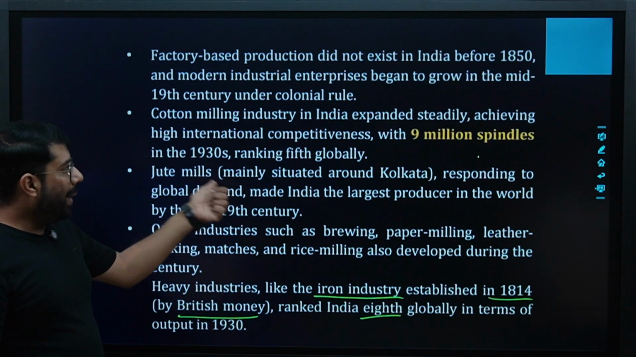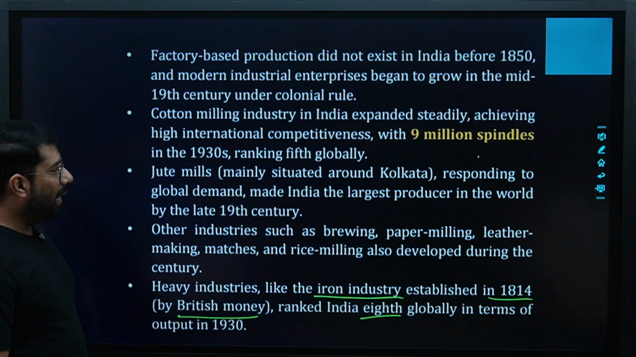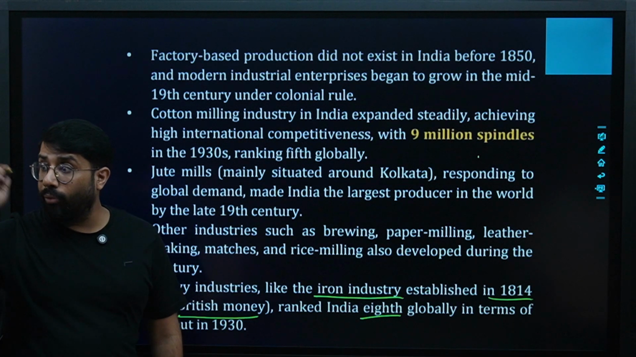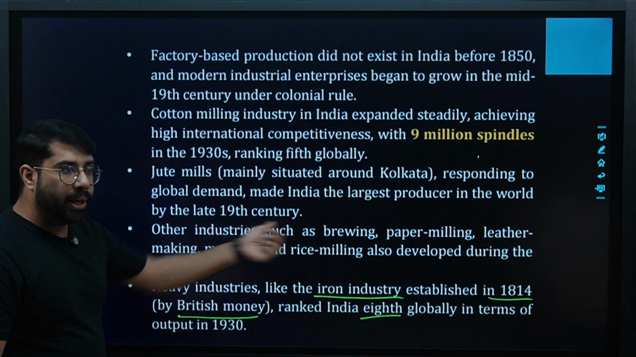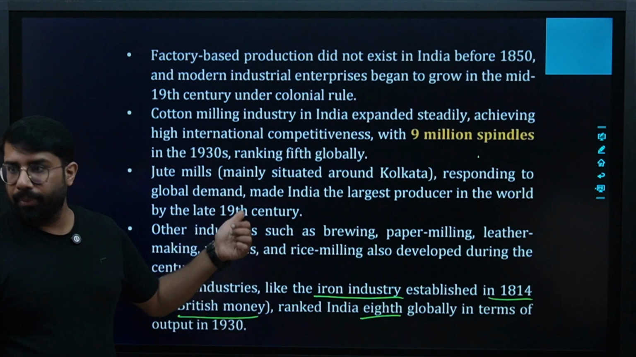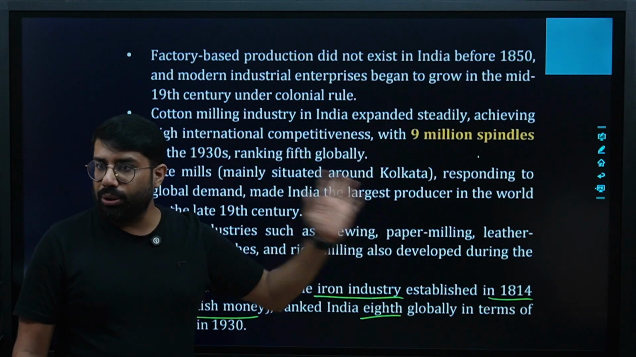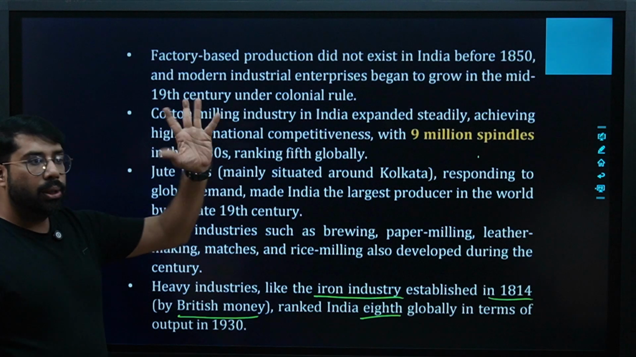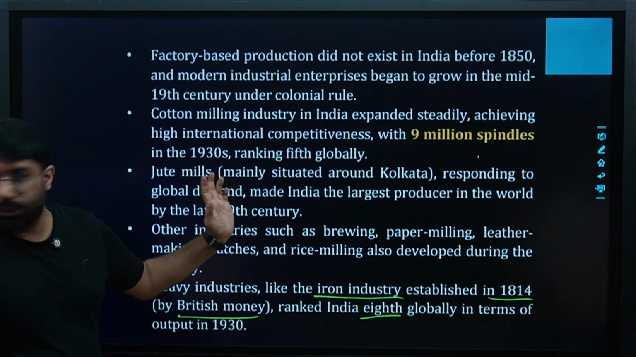Jute mills, mainly situated around Kolkata, responded to global demand and made India the largest producer in the world by the late 19th century. In what time period? Late 19th century, the late 1880s and 1890s. India was the largest producer of jute, and for cotton it was ranking 5th globally. Remember these figures, please.